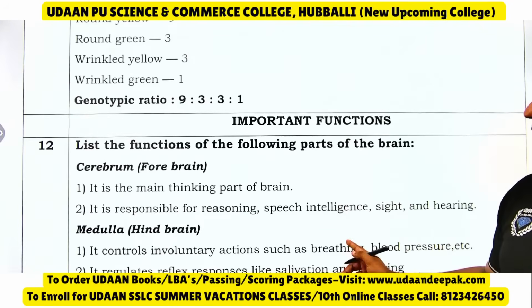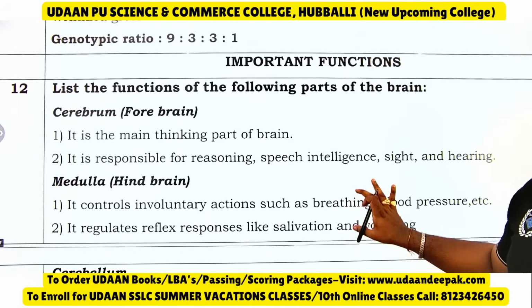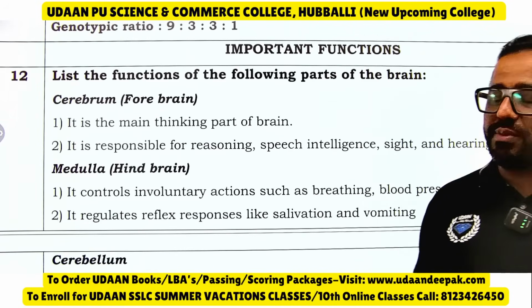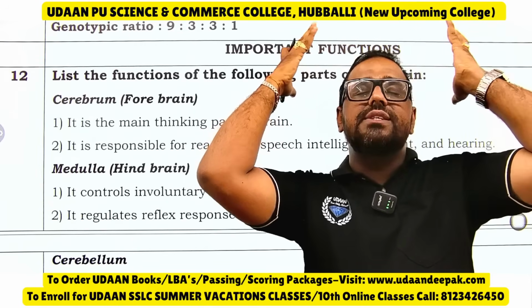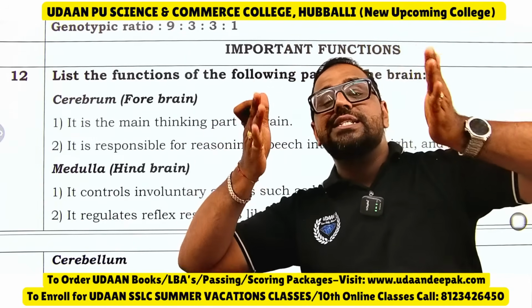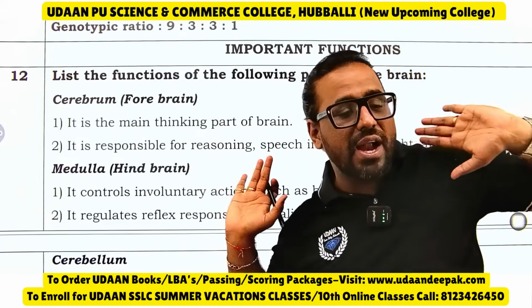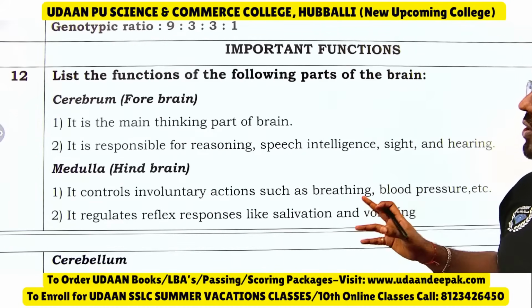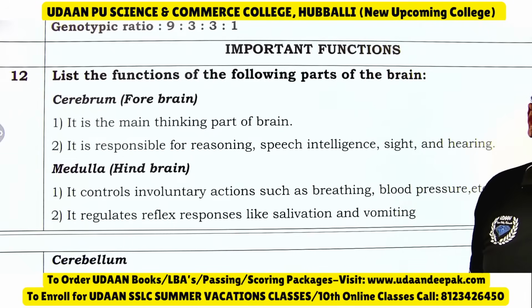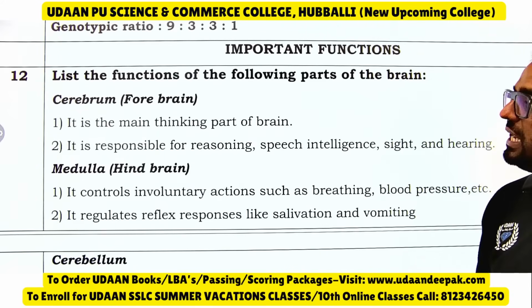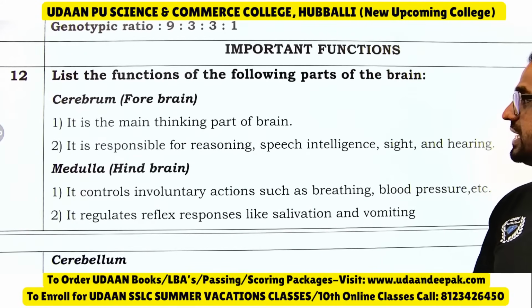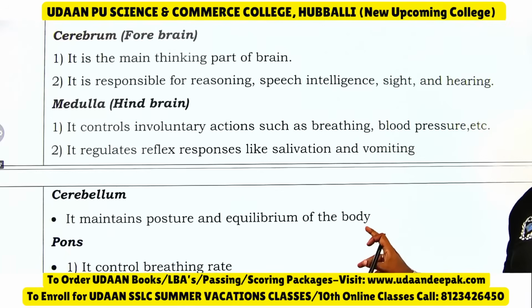Then important functions, list the functions of the following parts of the brain. In the foremost part of the brain, the largest part of the brain is which one? Cerebrum is the largest part of the brain. It is the main thinking part of the brain. It is responsible for reasoning, speech, intelligence, sight and hearing.